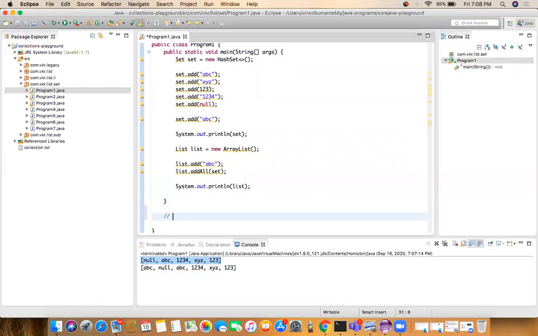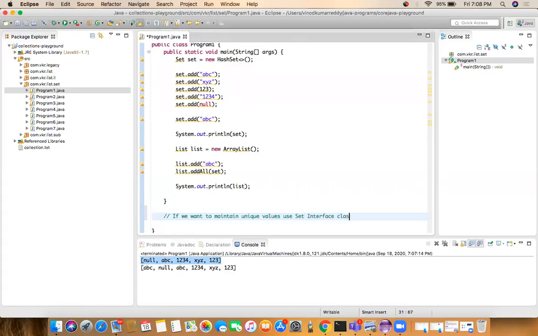So let's go. Now what are the points we are learning in the set interface? If we don't allow duplicates to our collection object, we can use set. If you want to maintain unique values, use set.